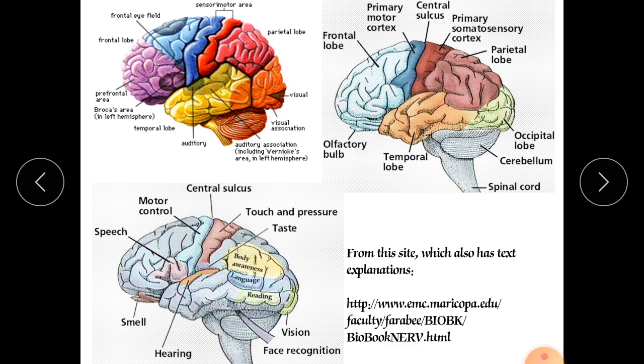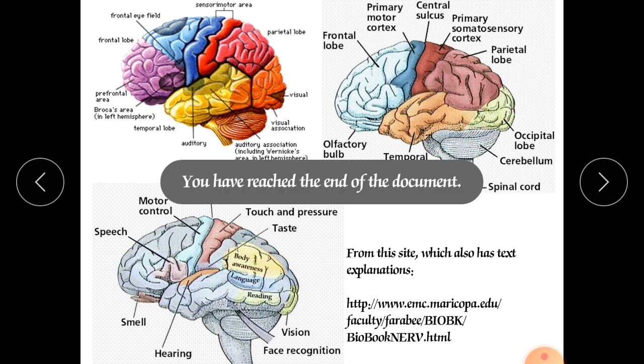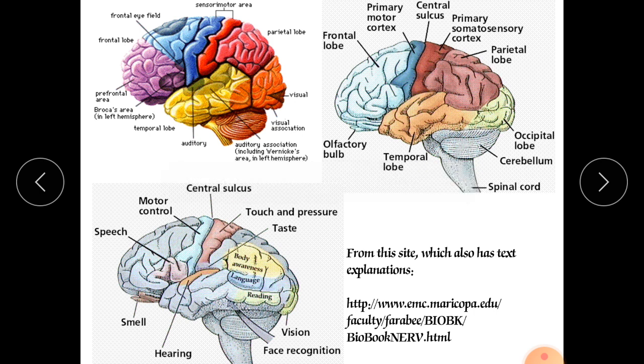The various parts of the cerebral cortex we will see in the next lecture. So in this fashion we have come across the introductory session of the central nervous system.